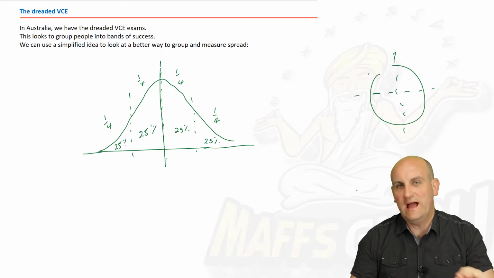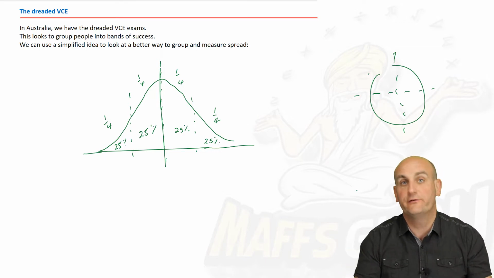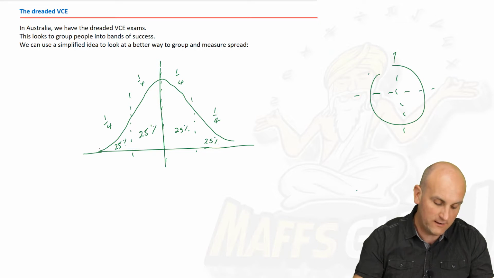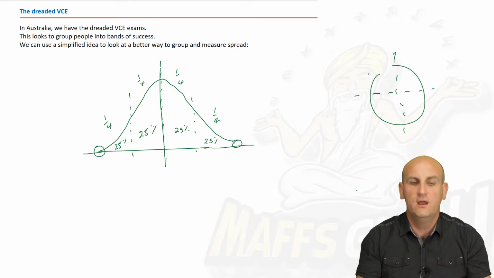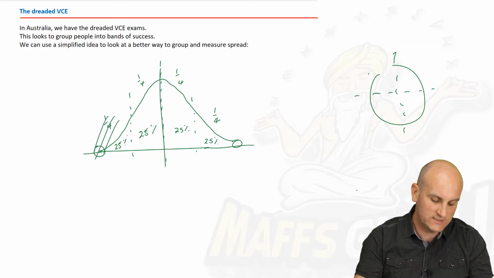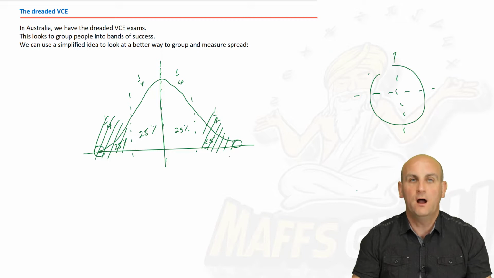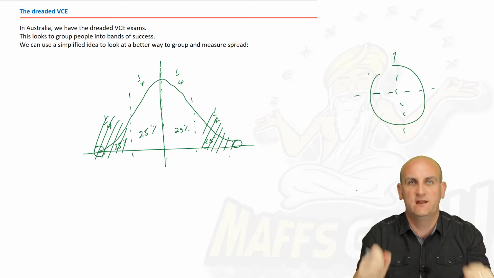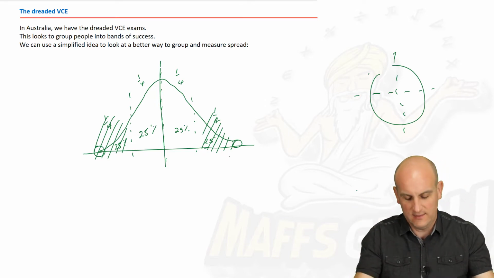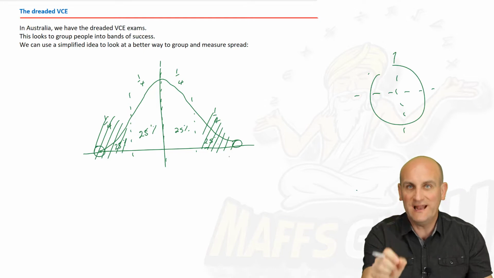Now, we've just said that outliers suck. We don't like outliers, and so I'm going to try and ignore them. Bearing in mind outliers might be here and here, either end of that bell curve, I'm now going to say I'm not interested in the outer 25% of my data. I'm going to redefine my range, and I'm going to come up with a whole new term that goes just the middle 50% of my data. And there we go. Life is good. That's the key point here.